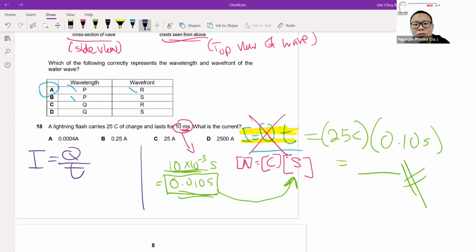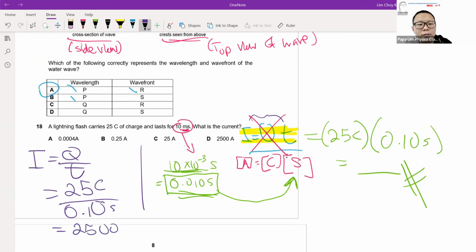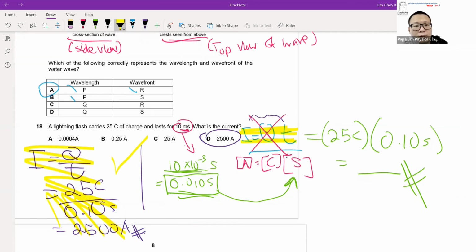Some of my students always like to write this. I don't know why, maybe for convenience or something like that. But it's the wrong formula. So current should be Q divided by time. Q should be 25 coulomb, time will be 0.10 seconds. After that, you'll find that the answer will be 2500 ampere, which is option D. So please take note, this is the correct answer.